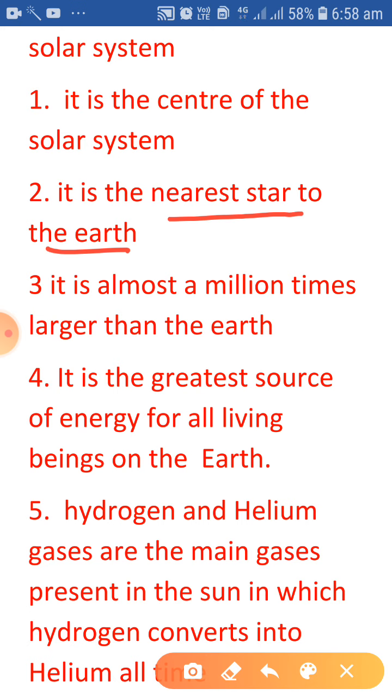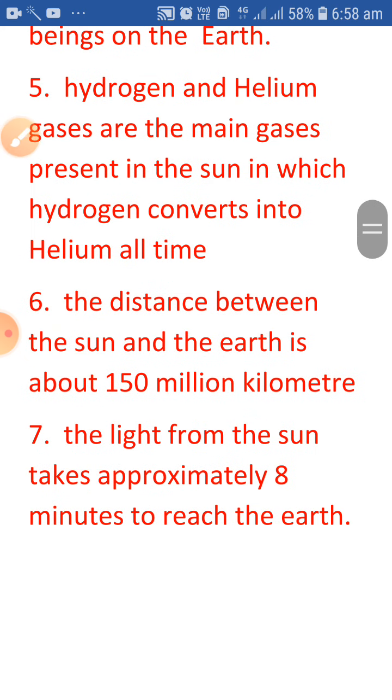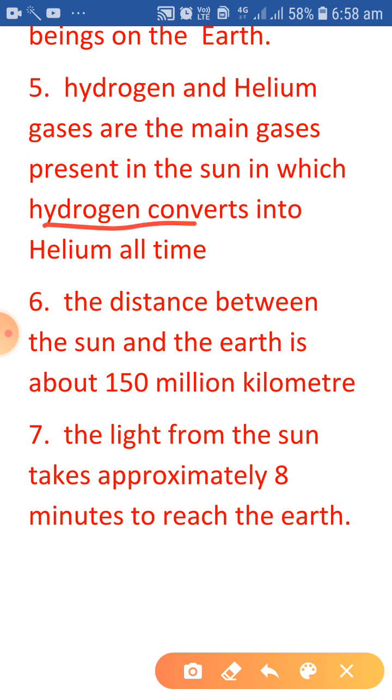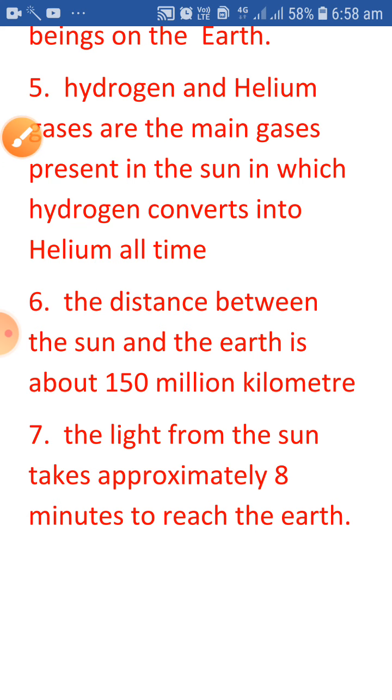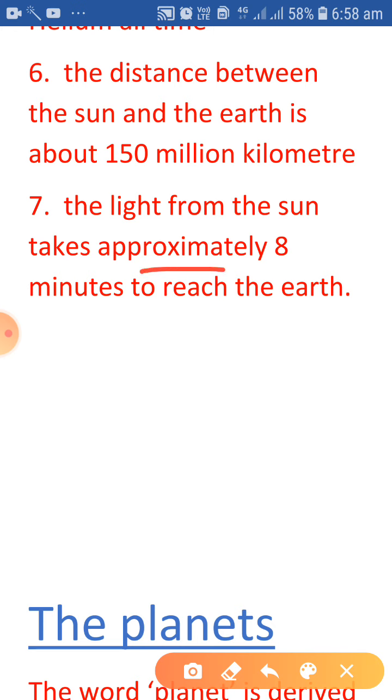It is almost a million times larger than the earth. It is the greatest source of energy for all living beings on the earth. Hydrogen and helium are the main gases present in the Sun, in which hydrogen converts into helium all the time. The distance between the Sun and the earth is about 150 million kilometers. The light from the Sun takes approximately 8 minutes to reach the earth.